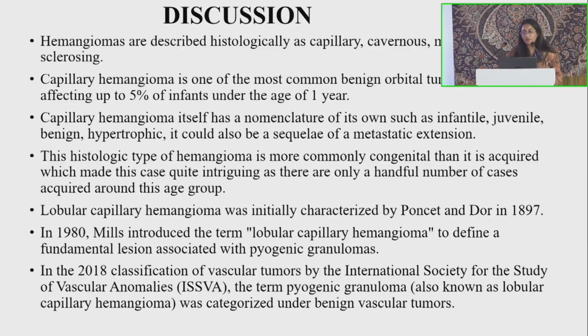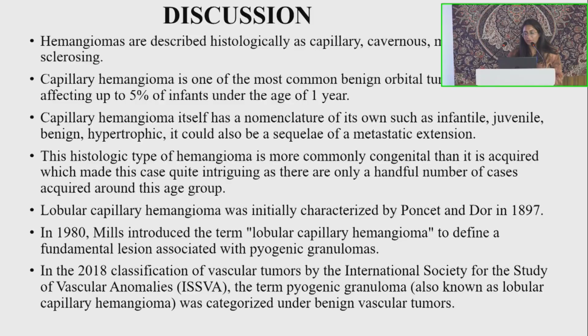Hemangiomas are described histologically as capillary, cavernous, mixed or sclerosing. Capillary hemangioma is one of the most common benign orbital tumors of childhood, affecting up to 5% of infants under 1 year of age. Capillary hemangioma itself has a nomenclature of its own: infantile, juvenile, benign or hypertrophic. It could be a sequelae of metastatic.